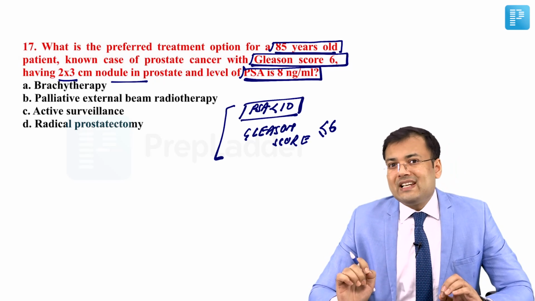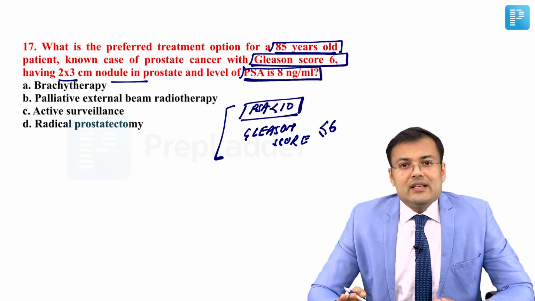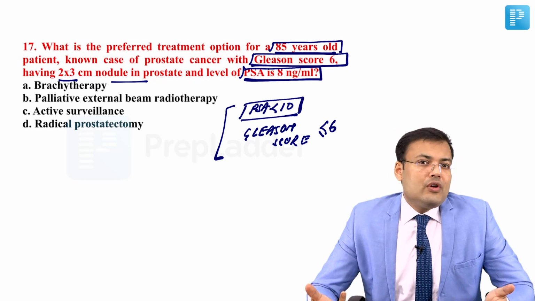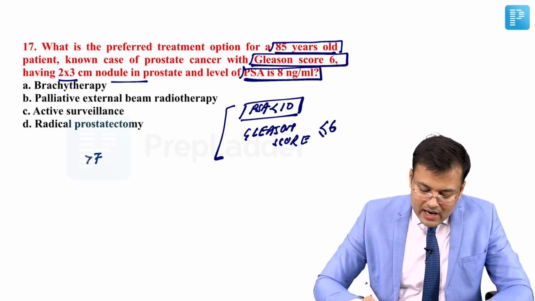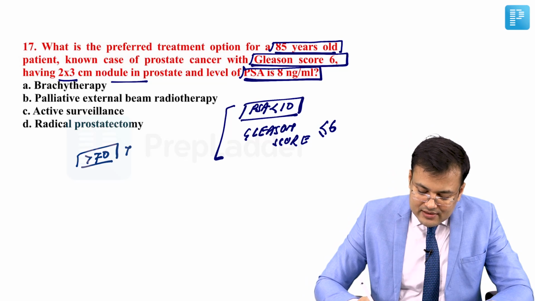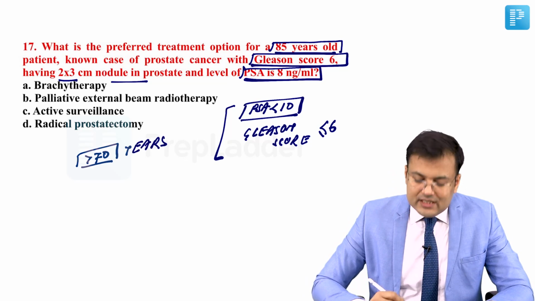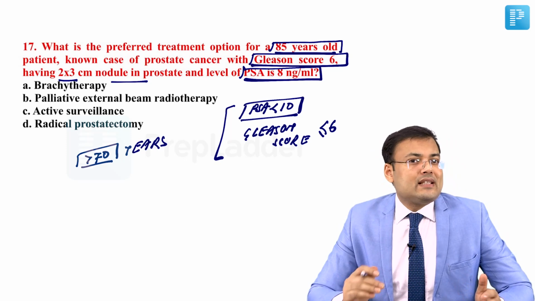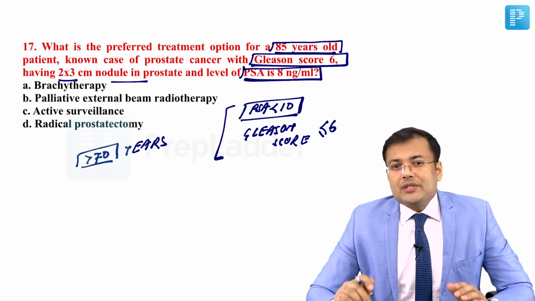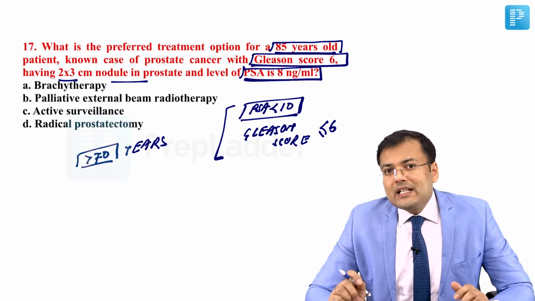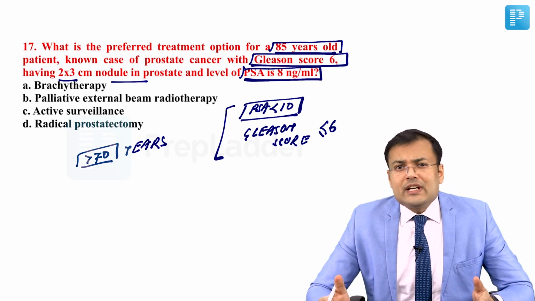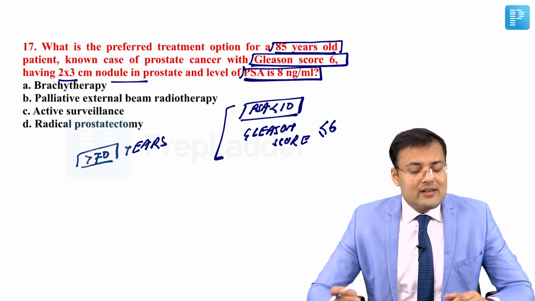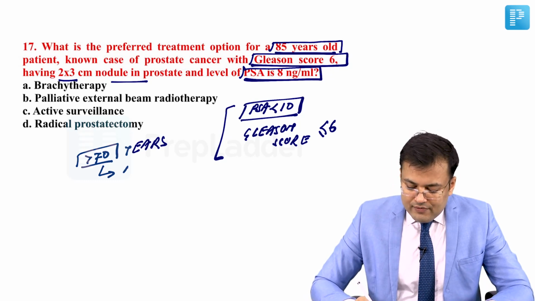Low risk prostate cancer, in these cases we have to go for only active surveillance. Second thing, the patients who are more than 70 years of age. In such patients, the life expectancy is less than 10 years. So in any patient in whom the life expectancy is less than 10 years, radical prostatectomy is not done, right? So in such patients also, we go for active surveillance.